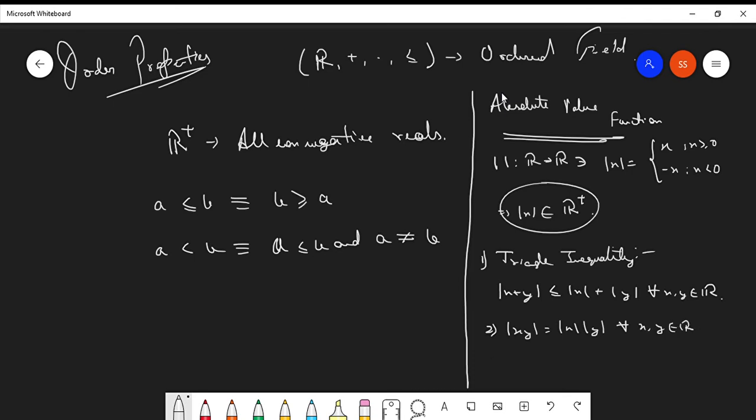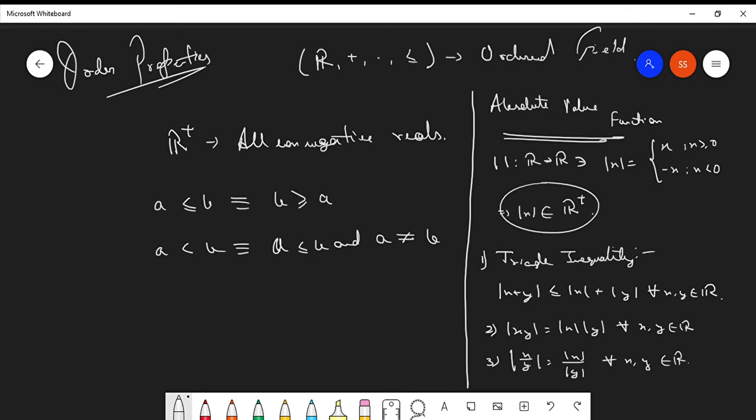So from this second point we get a corollary that mod of x over y is basically mod of x over mod of y for all x, y belonging to the set of reals. Triangle inequality is clear, I guess. Okay.